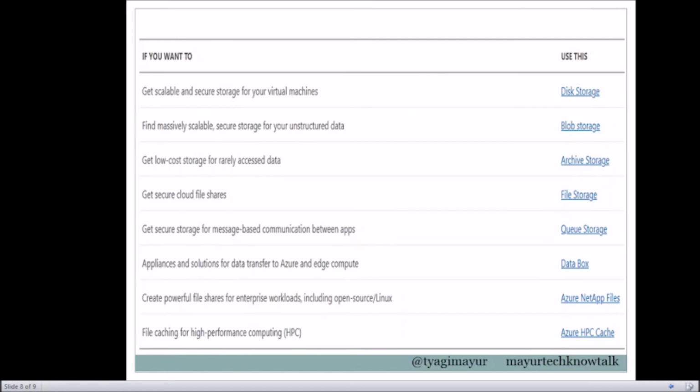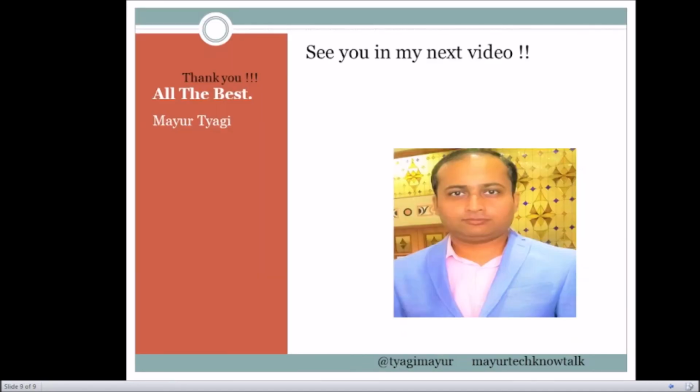So you can pause here and see the products available for you in Azure as per your requirement. For example, if you want to get scalable and secure storage for your virtual machine, you can use disk storage. If you want to get low cost storage for rarely accessed data, you can use archive storage. If you want to get secure cloud file shares, we have file storage service in Azure for that. So that is all for this topic.